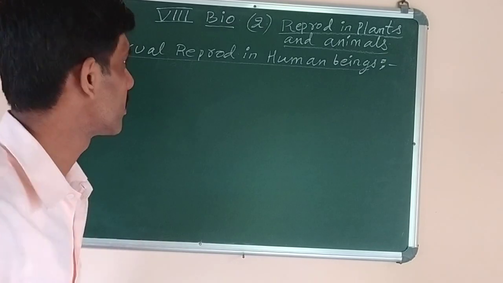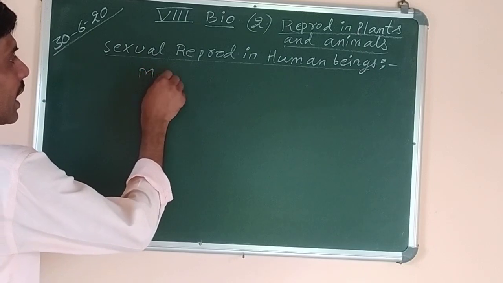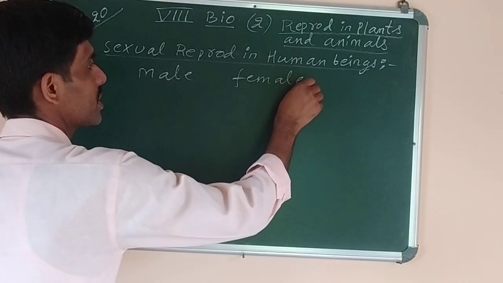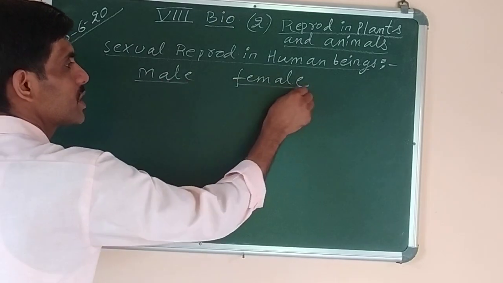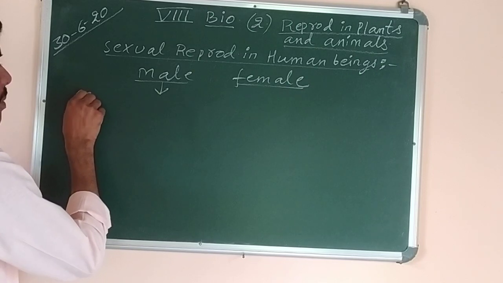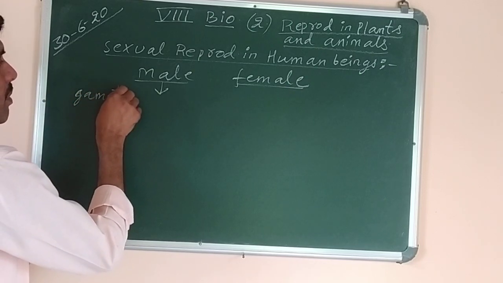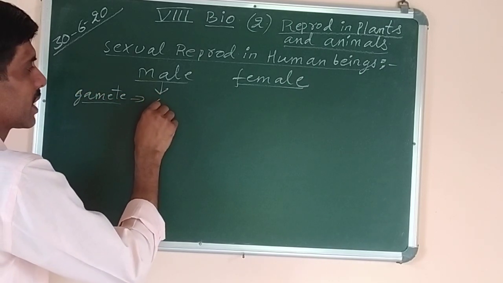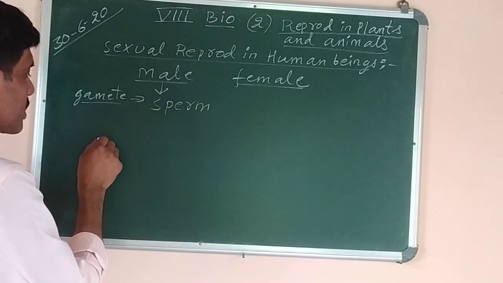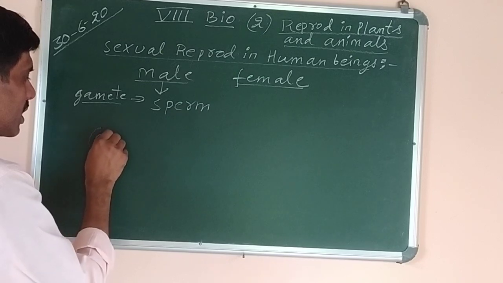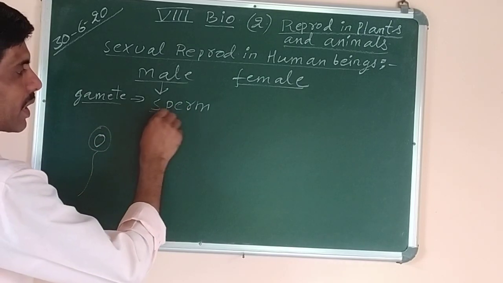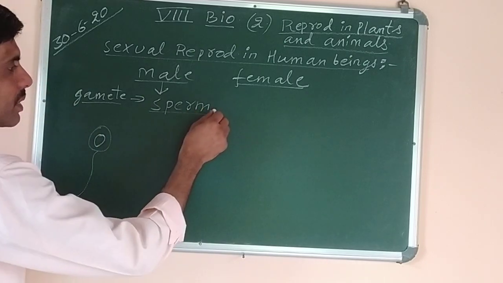Both of them, male and female, produce gametes. Gametes means reproductive cells. Male produces, I am writing here the word gamete, the male gamete, which is known as sperm cell. And in your book the diagram of the sperm cell is also given, with a nucleus, the tip and a long tail. So that sperm cell is called the male gamete.